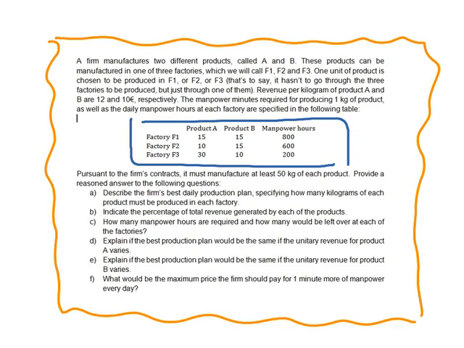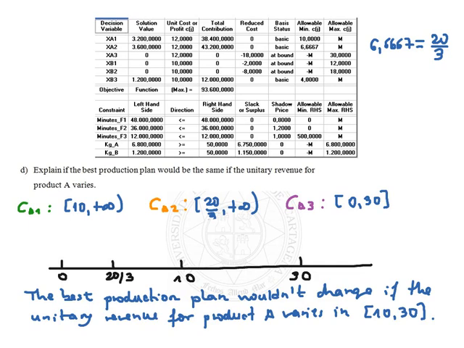So we continue with the problem. This was the statement. Question D. Explain if the best production plan would be the same if the unitary revenue for product A varies. We have to look at the intervals for product A, which are these three.